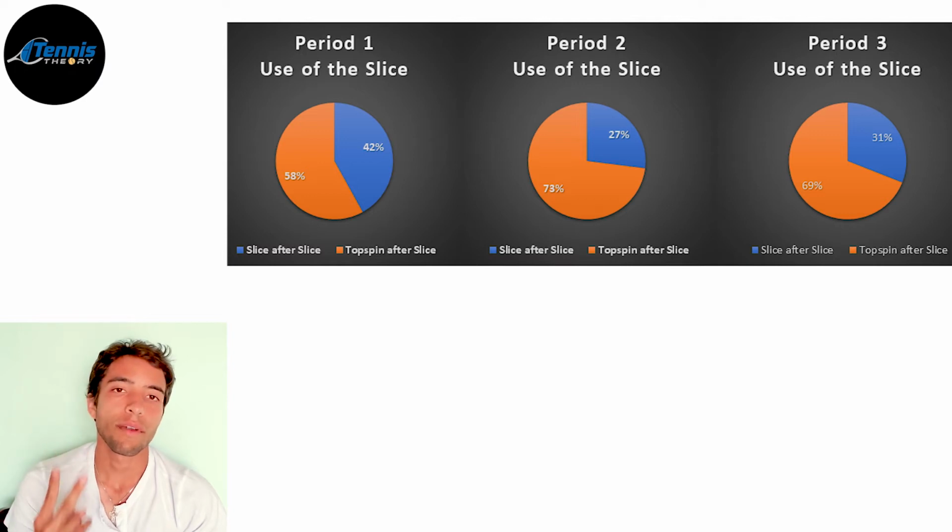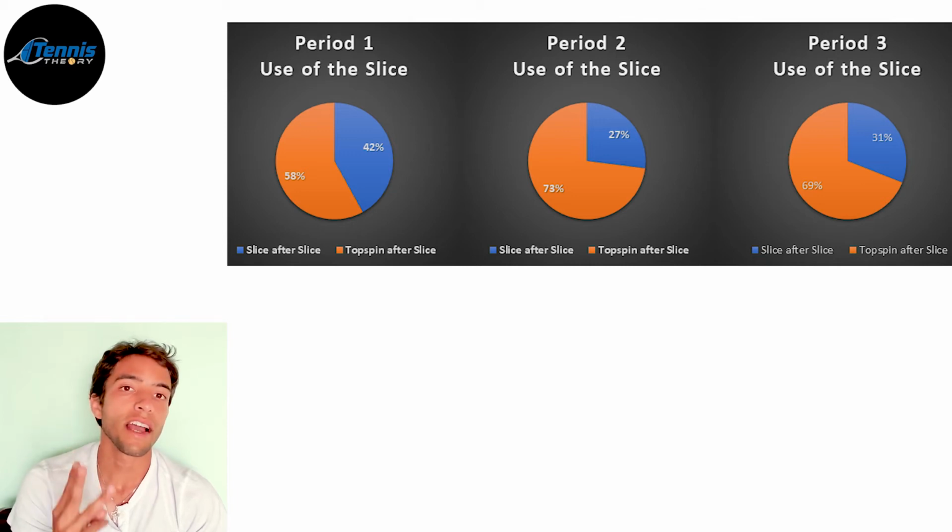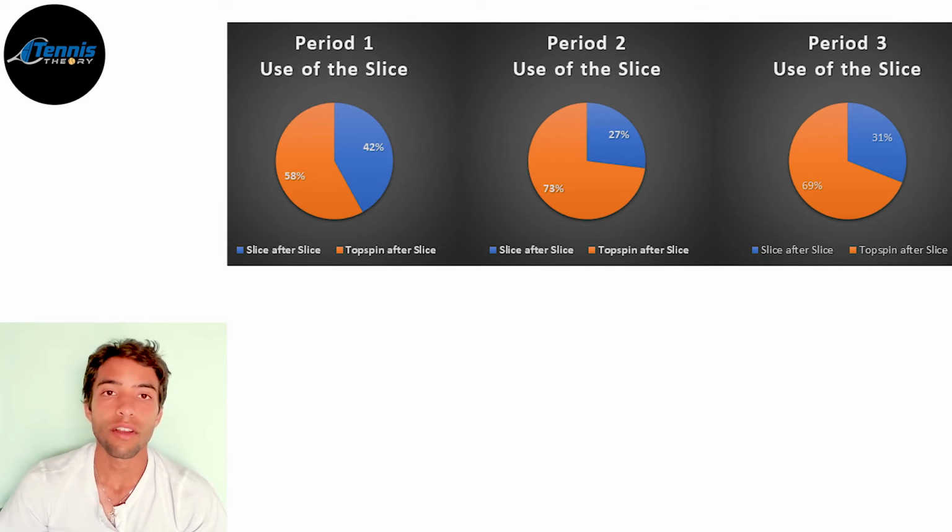For the second period, Barty hit the slice after another slice 27% of the times, and on 73% of the times she hit flat or topspin after using the slice. Finally, during the last period, the ratio was 31% against 69%. I know that at the moment, these numbers mean nothing, but I need you to trust me for the next couple of minutes.